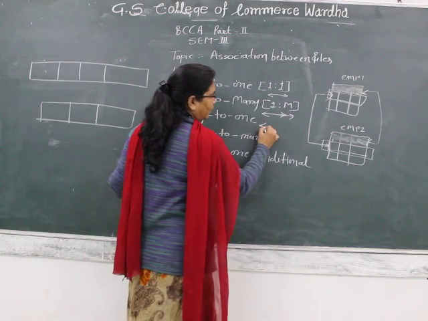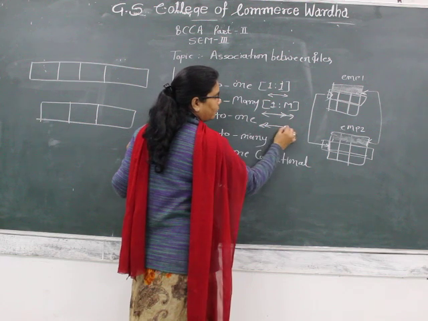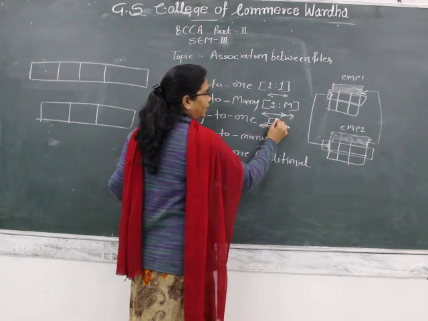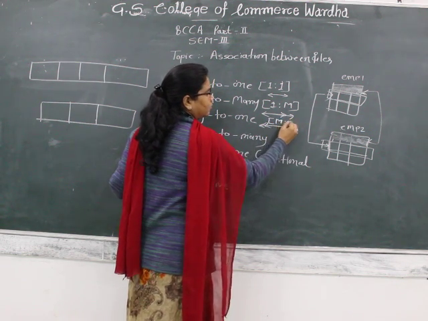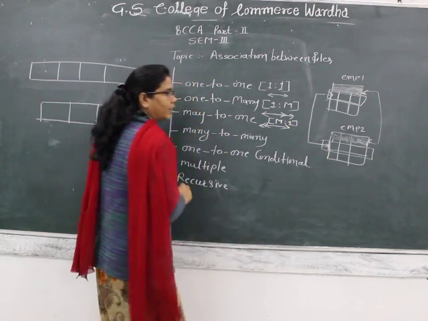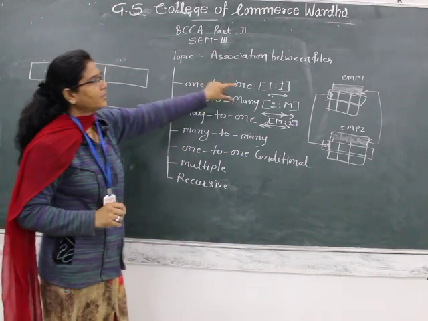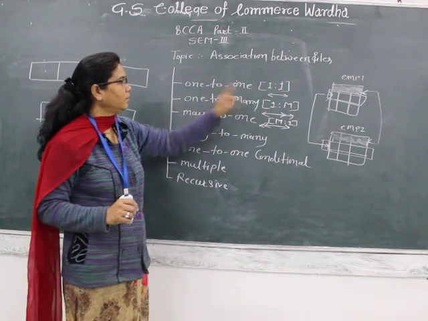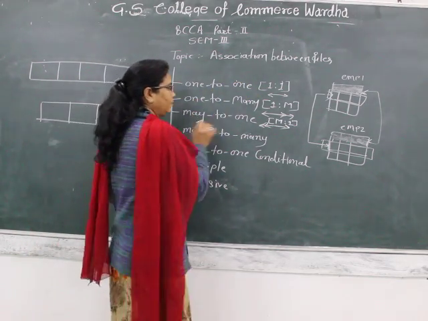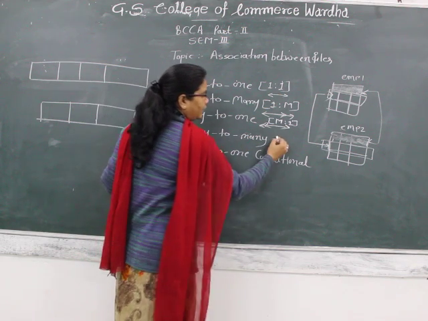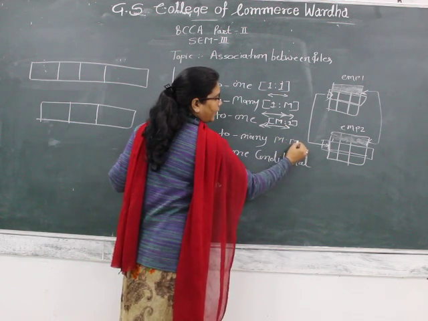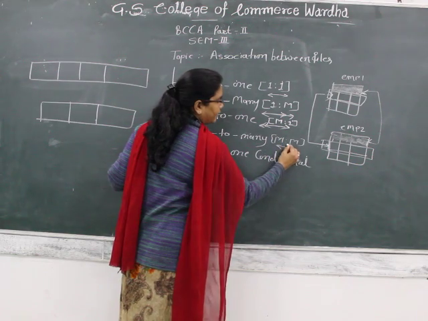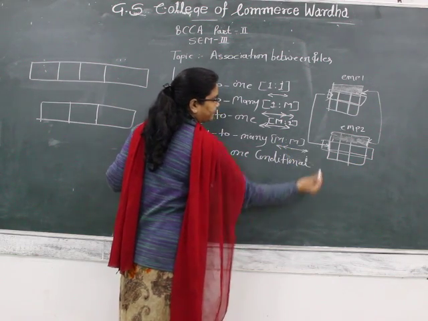Many to 1, again double arrow, single. Those are the indications, the representation of 1 to 1 or 1 to many. Then many to many, m is to m, indicated by double arrow on both sides.